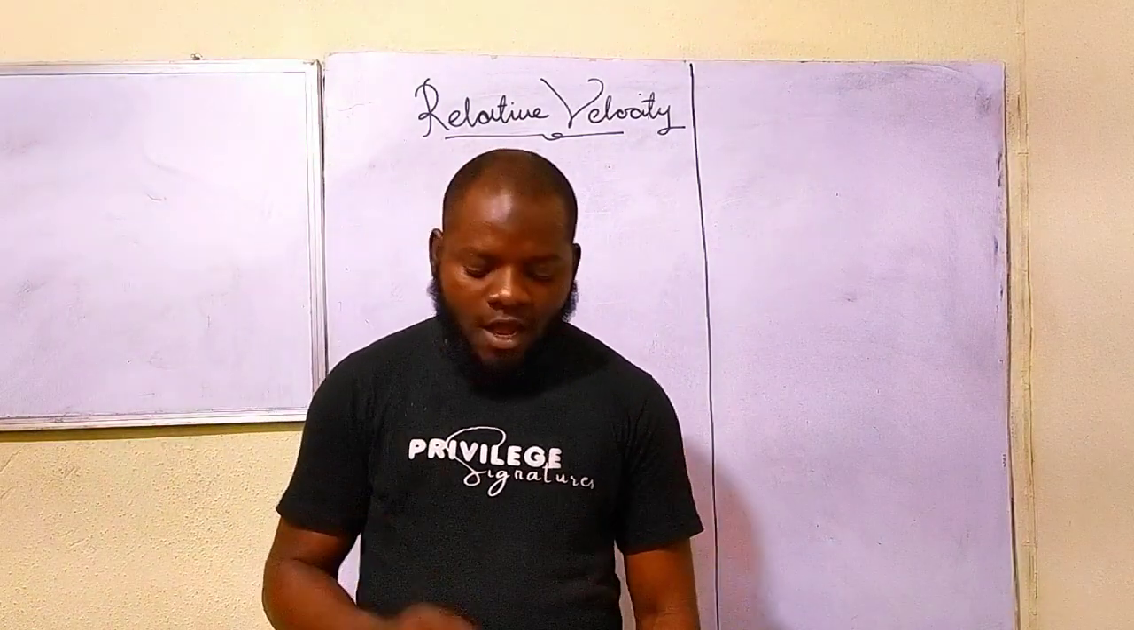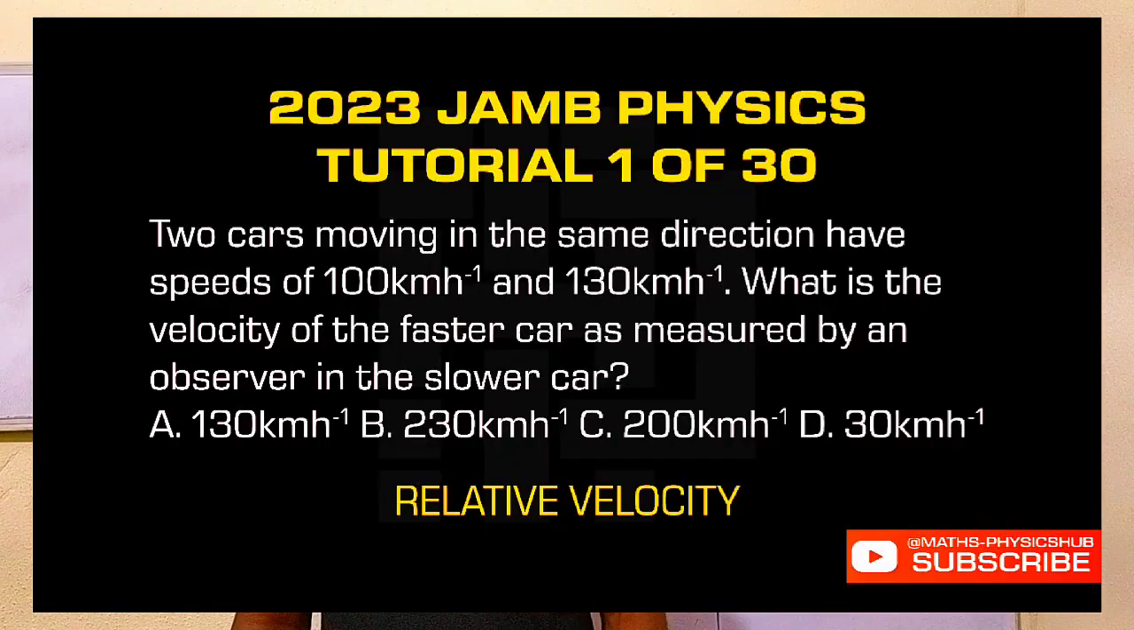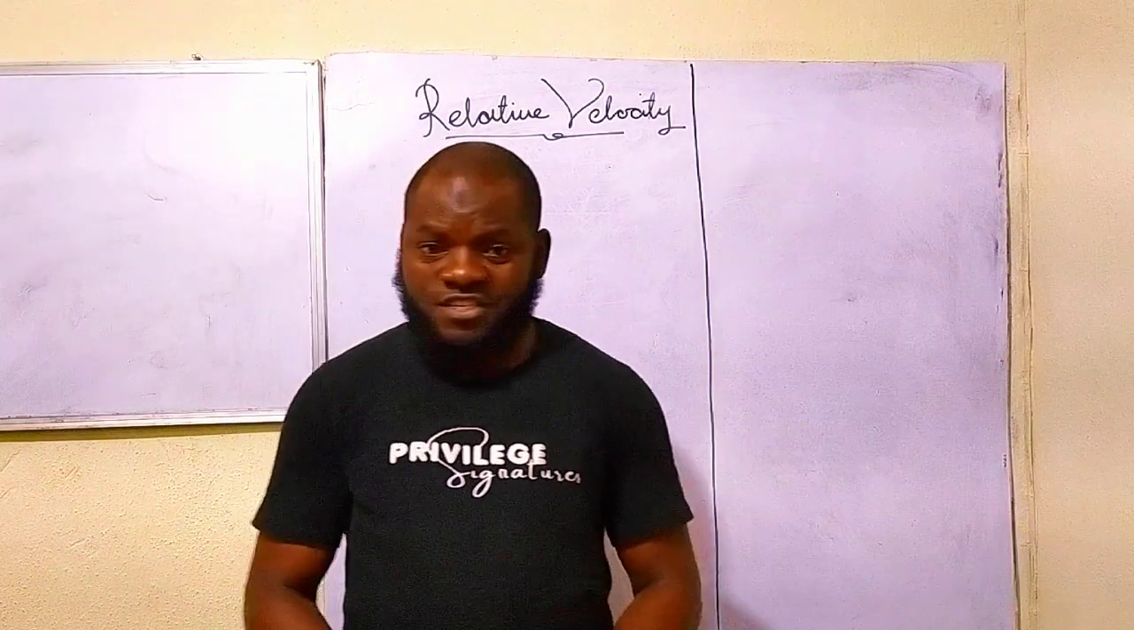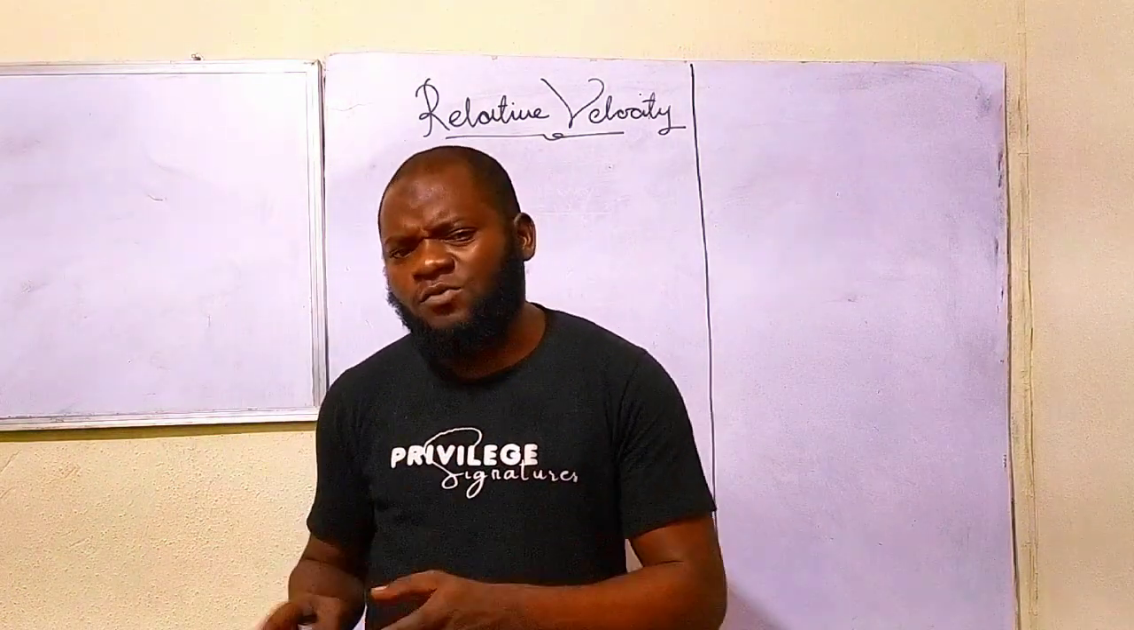So the question, as you can see on the screen right now, states that 2 cars moving in the same direction have speeds of 100 km per hour and 130 km per hour. What is the velocity of the faster car as measured by an observer in the slower car? A. 130 km per hour, B. 230 km per hour, C. 200 km per hour, and D. 30 km per hour.